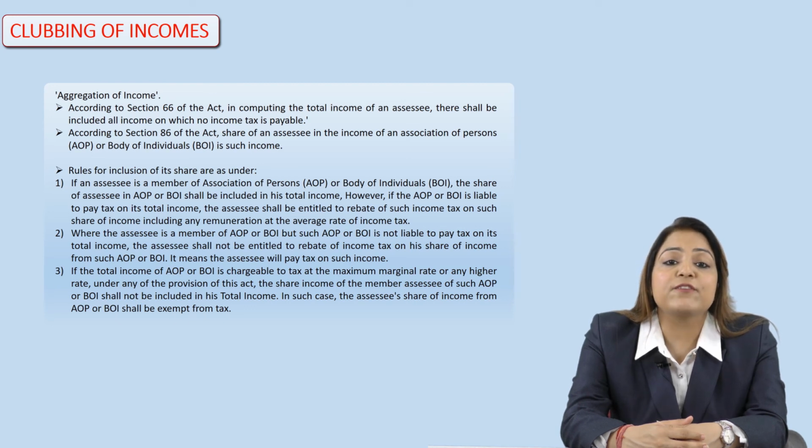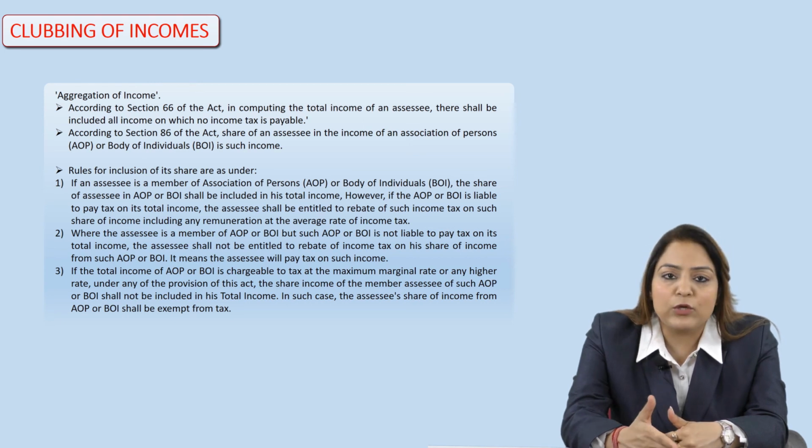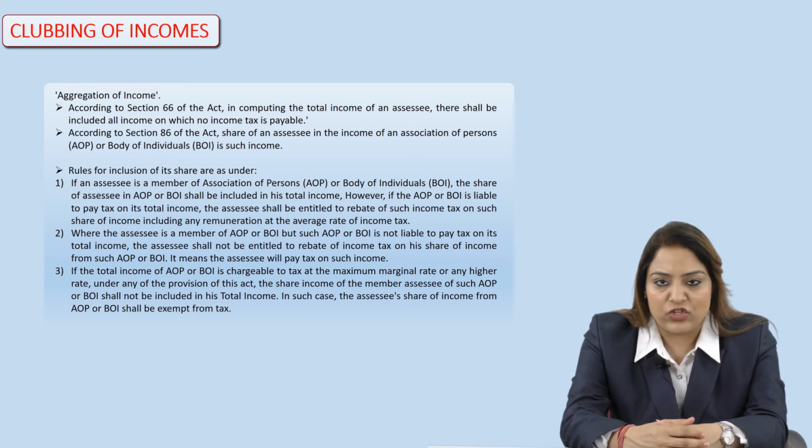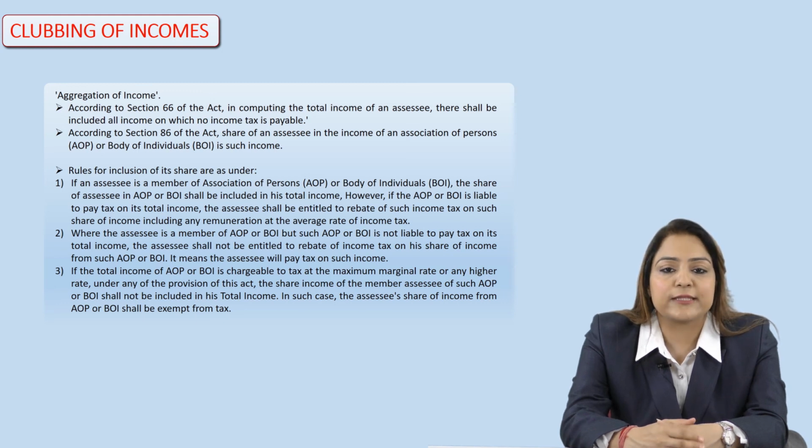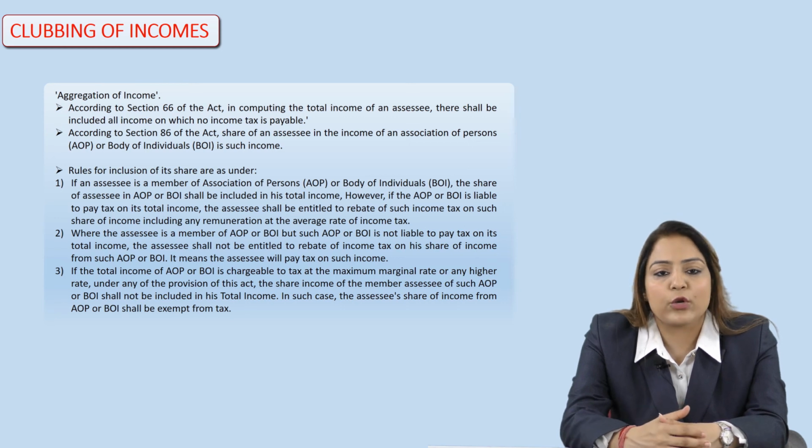Then the assessee will not be entitled to any kind of rebate of income tax on his share of income. So in this particular case, the assessee is liable to pay tax on such income, because the assessee who is a member of any AOP or BOI which is not paying tax has to pay the tax on the income which the assessee is accruing.